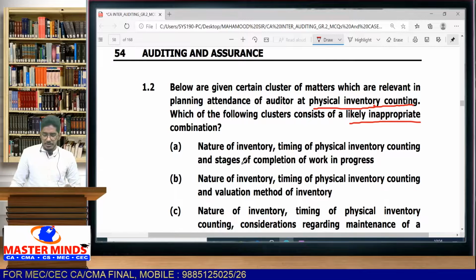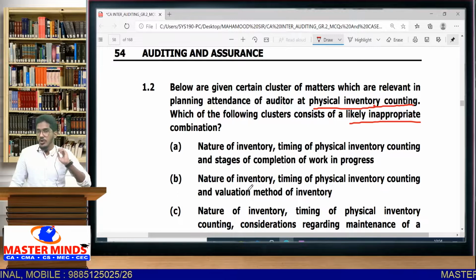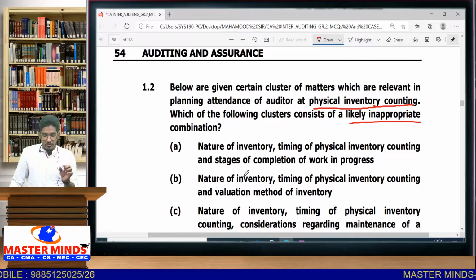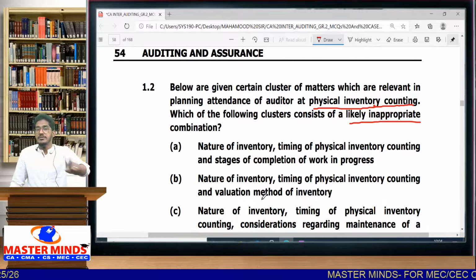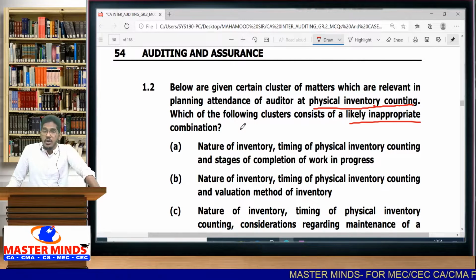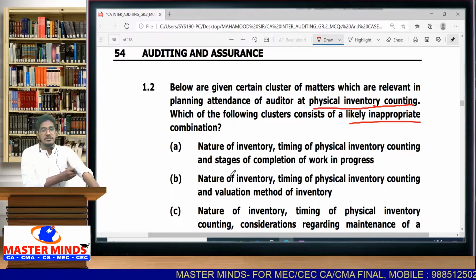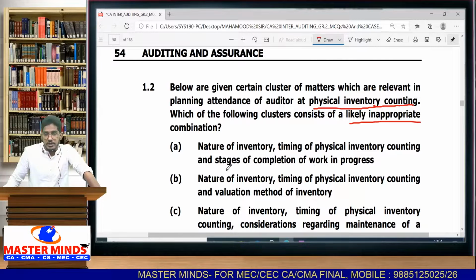See, each option contains some combination. One of the options contains some inappropriate combination, some wrong combination is there. That means in one of the options there is some matter which is not relevant for auditors attending the physical inventory counting process. In which option is that matter which is not relevant for the auditor at the time of physical inventory counting? That's what we have to find out.